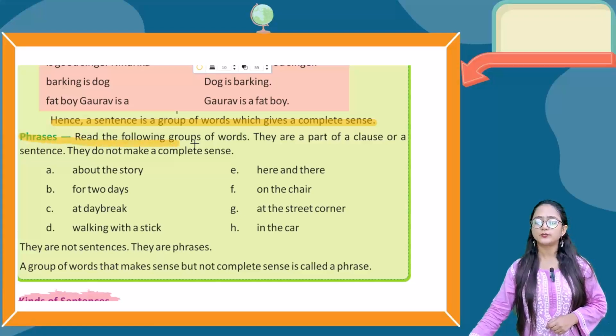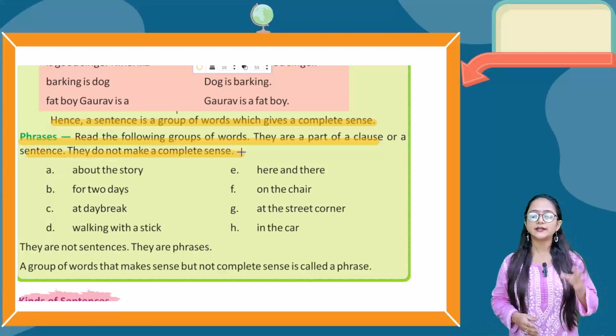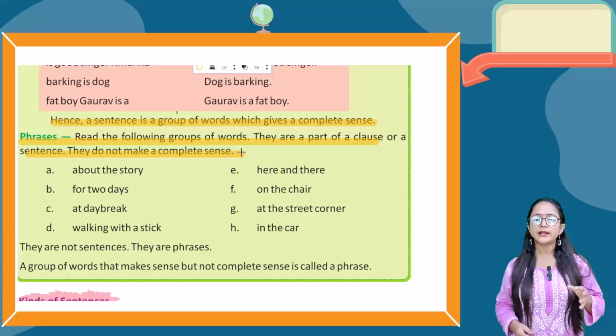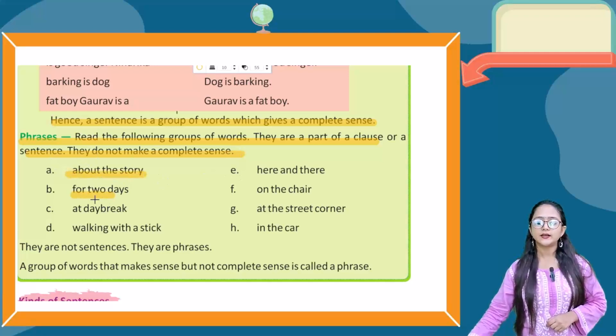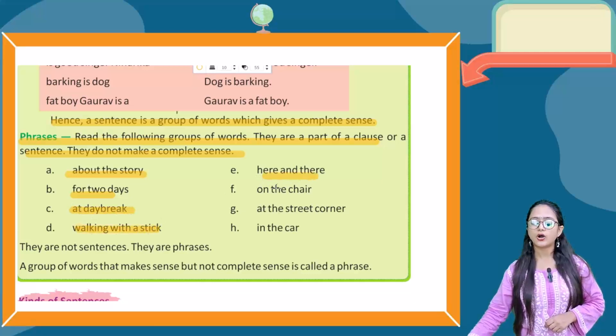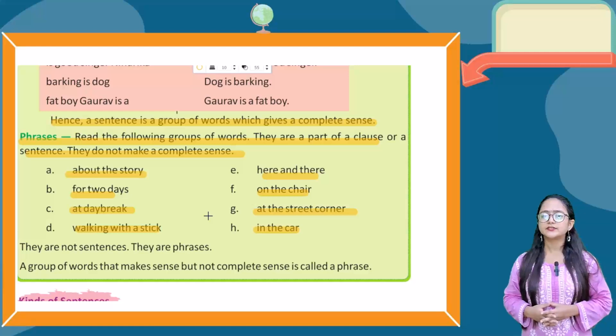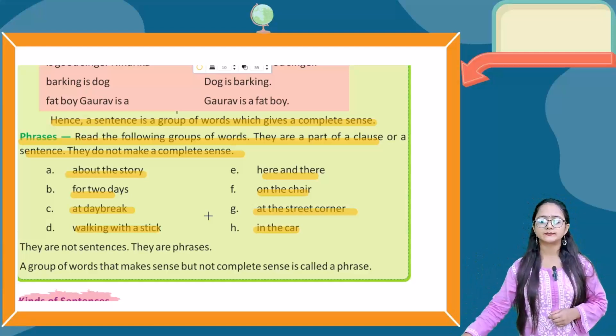Read the following groups of words. They are a part of a clause or a sentence. They do not make a complete sense. Basically, phrases are that type of part of a sentence which does not make a complete sense. For example: about the story, for 2 days, at daybreak, walking with a stick, here and there, on the chair, at the street corner, in the car. Okay, so these are all phrases which do not make any kind of complete sense.